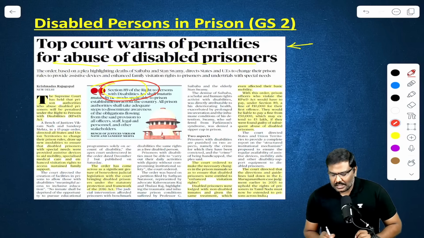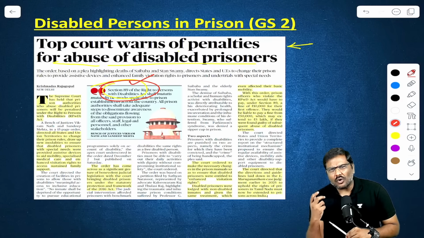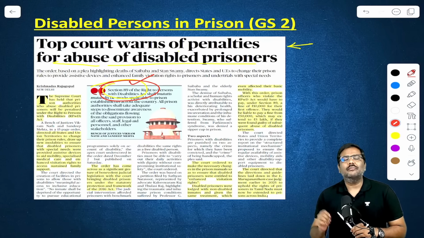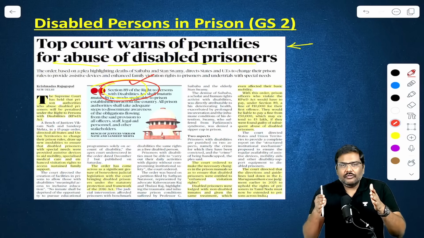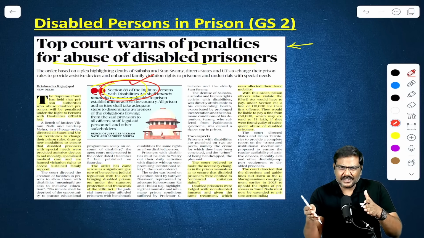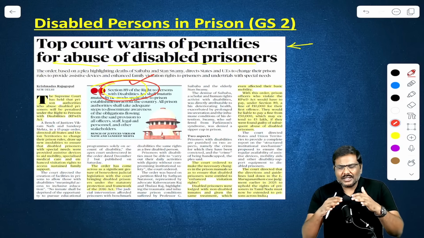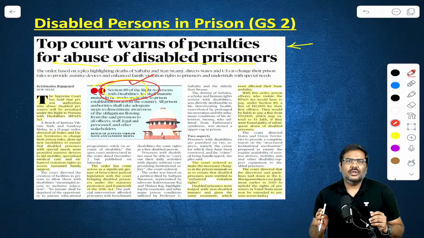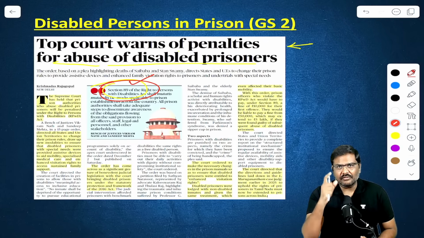Under the order, Section 89 has been mentioned. Now, what is the debate all about? What is the issue all about? Simple. If you look at the prisons in India, whether the person who is incarcerated is a person with a disability or a normal person, there is no differentiation. All the people are incarcerated, all of them are put in the same prison, treated the same way.